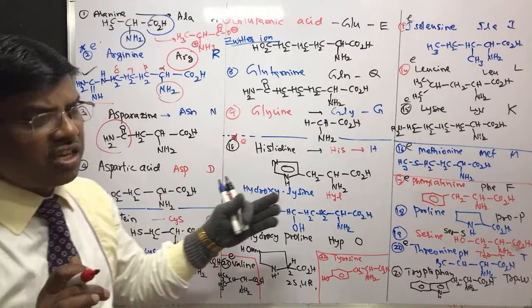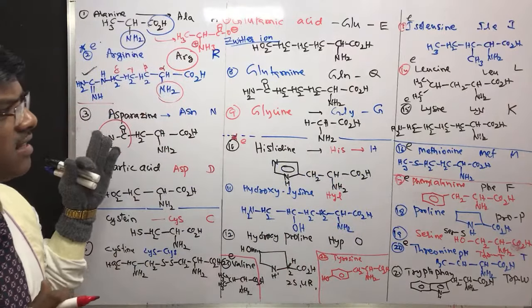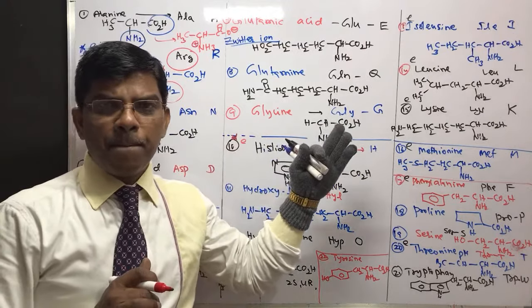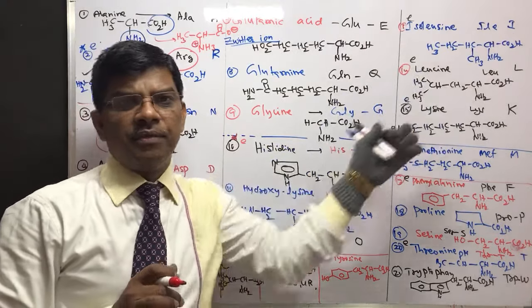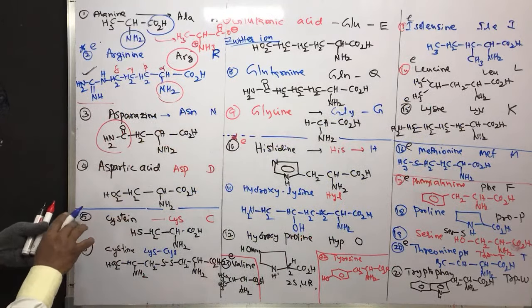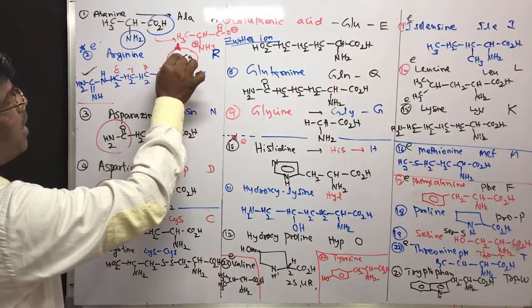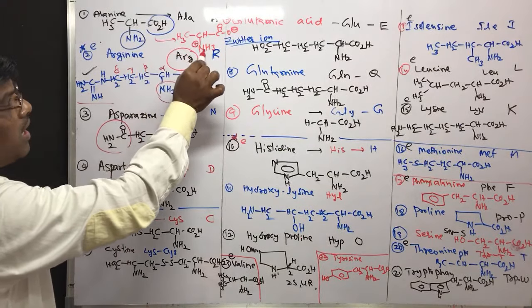Based on the structures, you can classify these amino acids into three categories: acidic amino acids, basic amino acids, and neutral. When you look into the structures, if there is no extra carboxyl or no extra functional group, they are neutral.